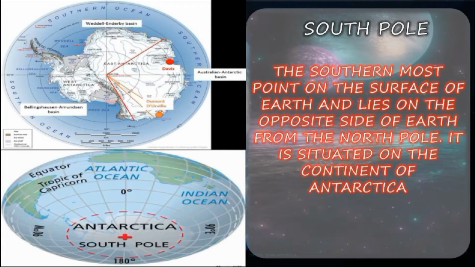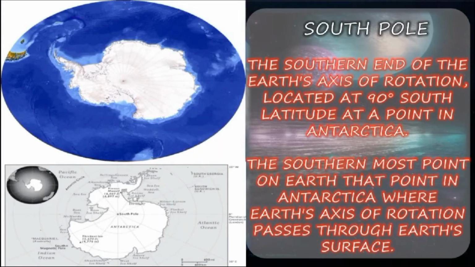The southern point on the surface of the Earth, it lies on the opposite side of the Earth from the North Pole. It is situated on the continent of Antarctica. The southern end of the Earth's axis of rotation, located at 90 degrees south latitude, is the southernmost point on the Earth, that point in Antarctica where the Earth's axis of rotation passes through the Earth's surface. So overall, the South Pole is the southernmost point on the surface of the Earth, lying on the opposite side of the Earth from the North Pole. This is all about the South Pole and North Pole.